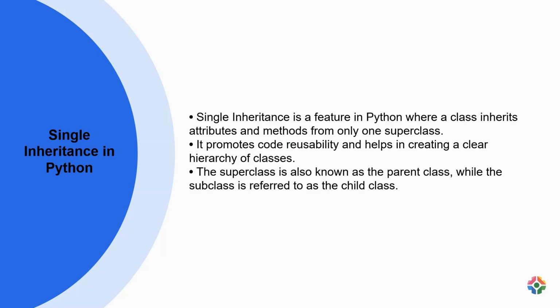For instance, in a scenario where there is a superclass called vehicle, with attributes such as speed and methods like start and stop, a subclass named car can inherit these properties and behaviors. This inheritance supports the principle of hierarchy, where specific classes can build upon the functionalities provided by more general classes. Overall, single inheritance in Python streamlines code design, fosters reusability, and facilitates the structuring of classes in a hierarchical manner for enhanced clarity and efficiency in software development.